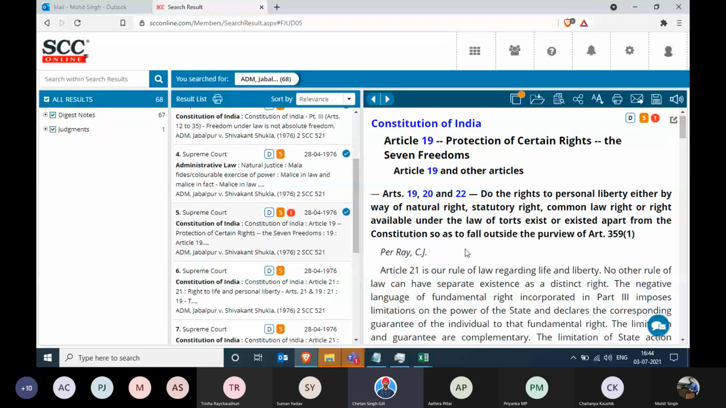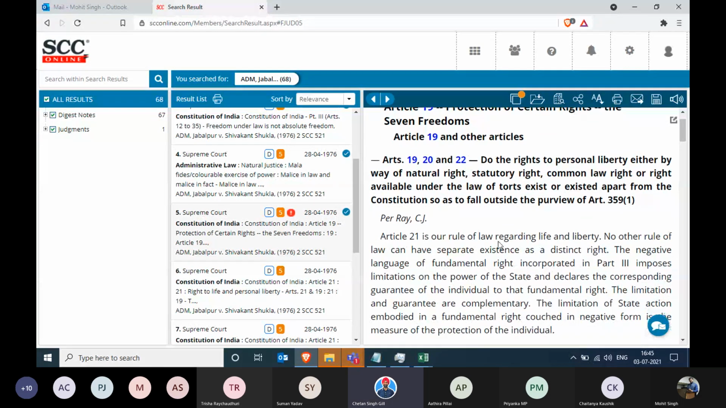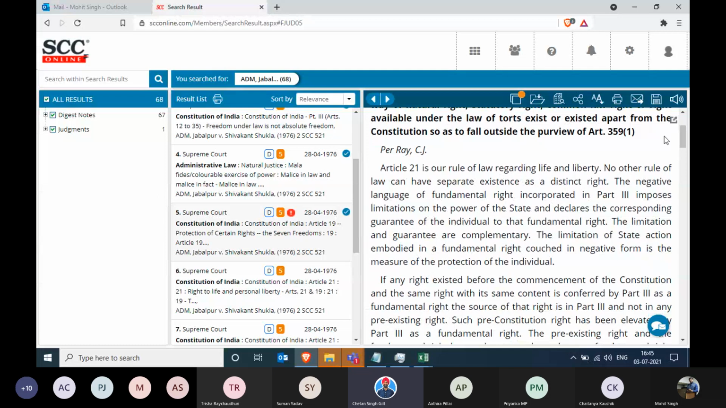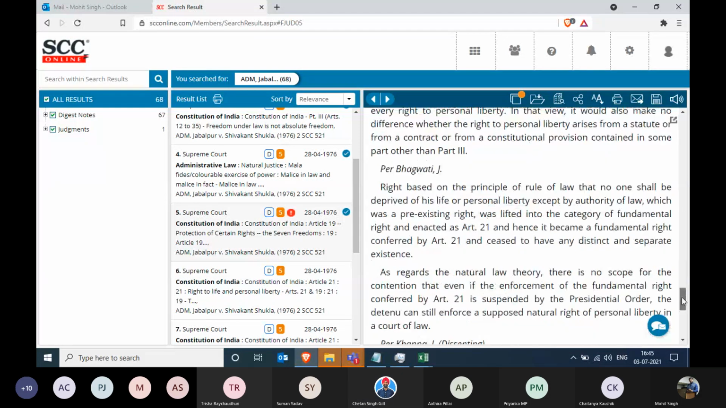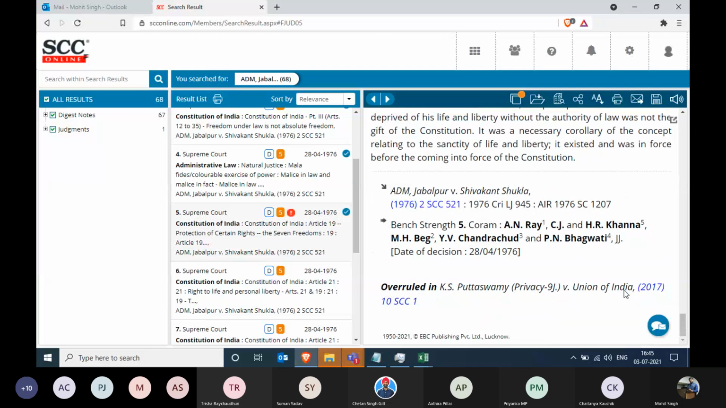It says, sorry, the red exclamation mark is there on the fifth point next to this quorum strength. And this red exclamation mark simply means that this law point has been overruled. And how do we see which judgment it was overruled in? You go to the last. And there you have it. Overruled in the Puttaswamy case.